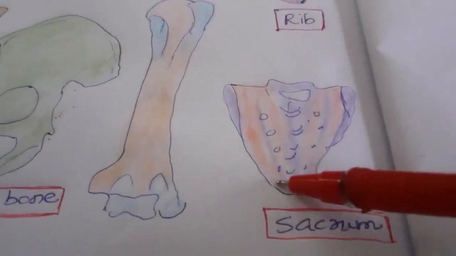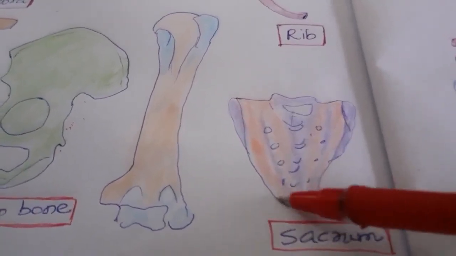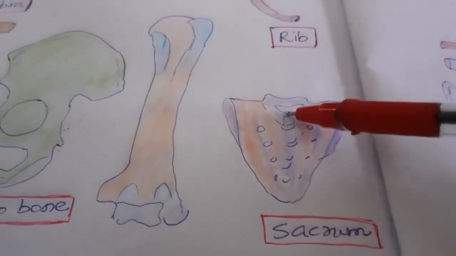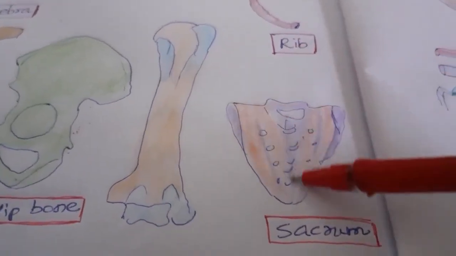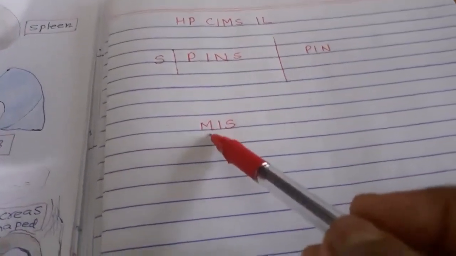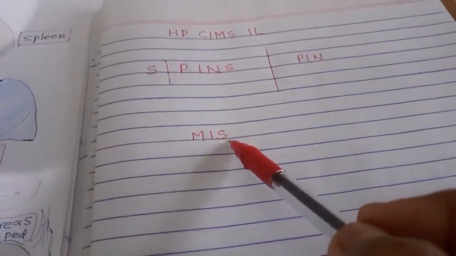With the coccyx it forms the sacrococcygeal joint, which is again a secondary cartilaginous joint. Secondary cartilaginous joints lie in the midline, which is MIS: manubriosternal joint, intervertebral disc, and symphysis pubis.